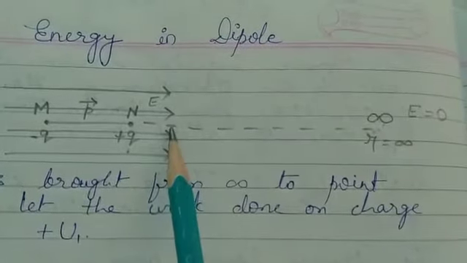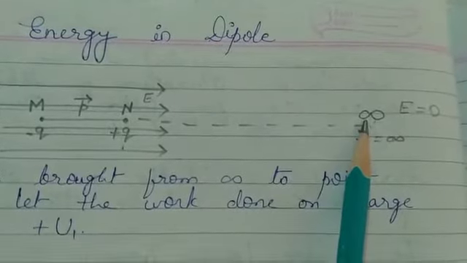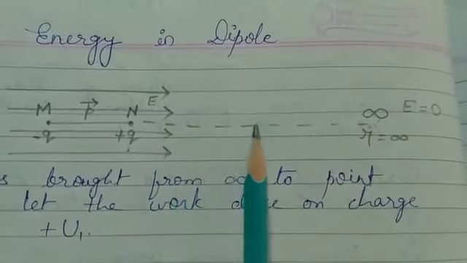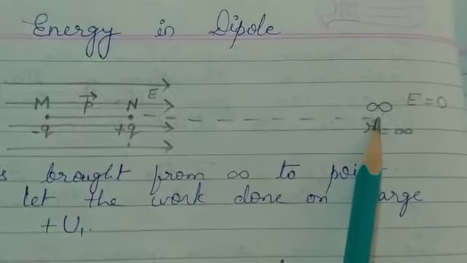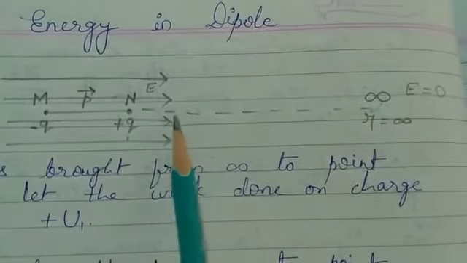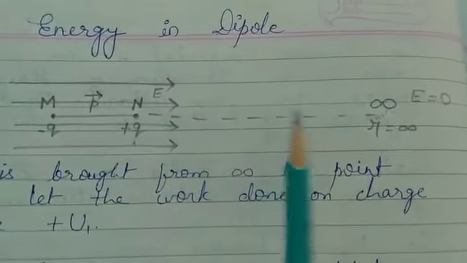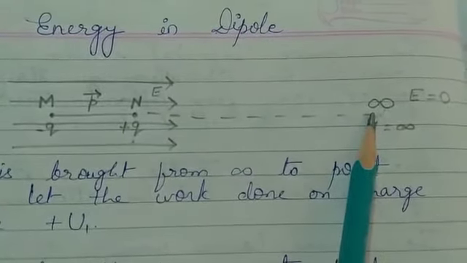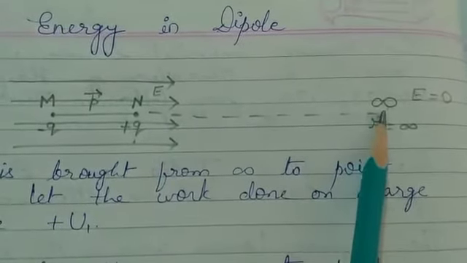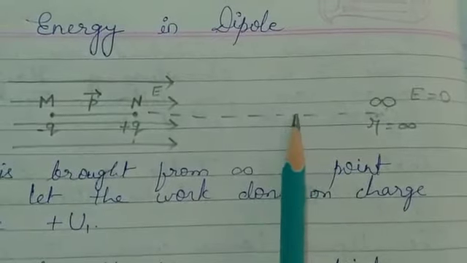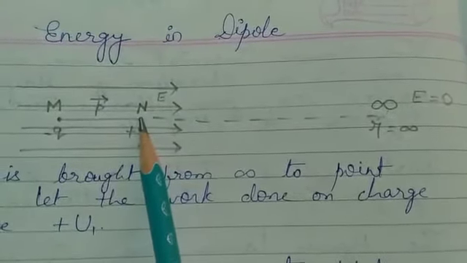Because the source charge is positive as well as the moving charge plus q, this field will try to repel the plus q charge, and we have to do work against this electric field to move it to a point N. So the electric field is repelling the plus q charge, and we are pushing it towards the electric field, and we put it at a point N.